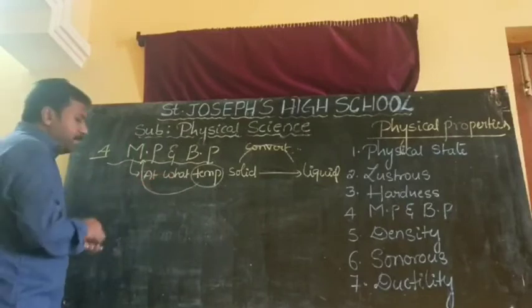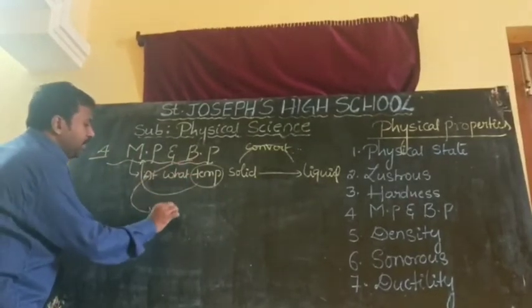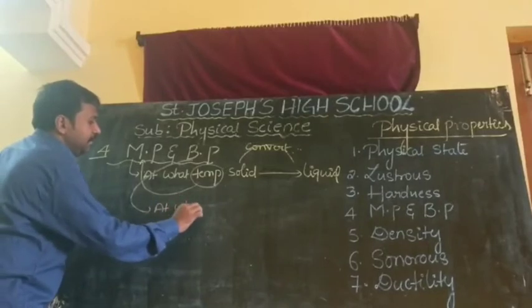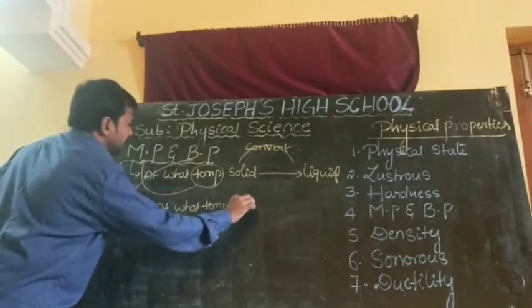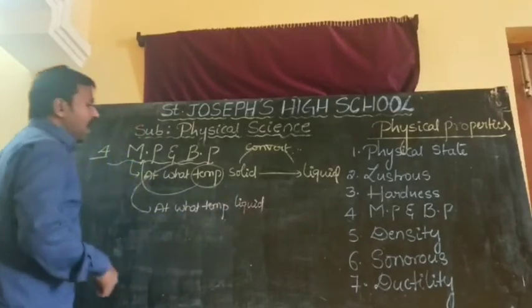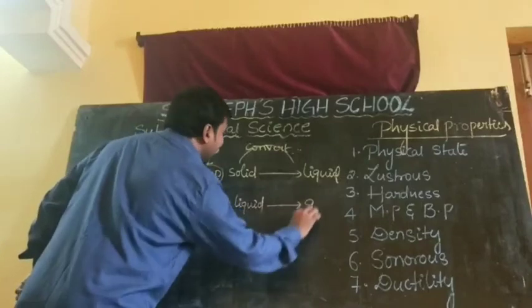Then what is meant by boiling point, sir? Same. At what temperature the liquid substance converts into gases.